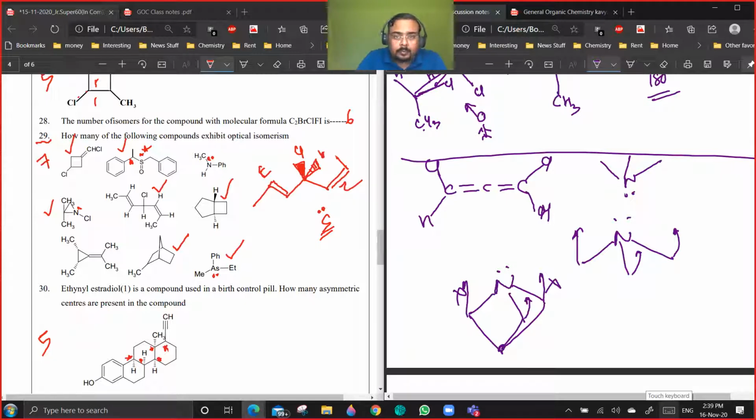The third compound: can we say that delocalization will increase the amount of inversion? It will lower the inversion barrier. Then it won't be chiral. Nitrogen won't be chiral if there is delocalization. So can we say it's optically inactive, as there is no chiral center? See, when we discuss resonance, I will explain. Just one minute.